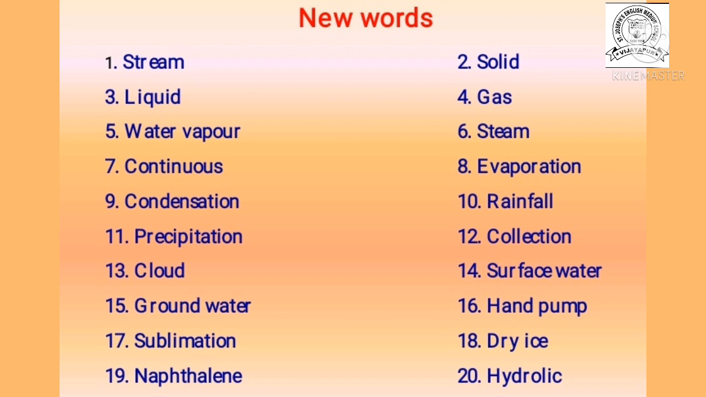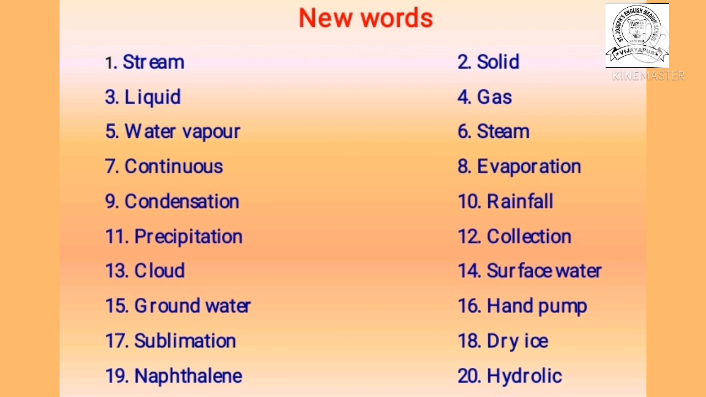Now 17th one, sublimation. It is the process where the solid can convert directly into gas, without going into the liquid stage, it can change into gaseous state. It is called as sublimation. 18th one, dry ice. Dry ice is one of the examples of sublimation. Means dry ice is a sublimate, because when dry ice comes in contact with hot water or room temperature, it will convert into steam or fog.